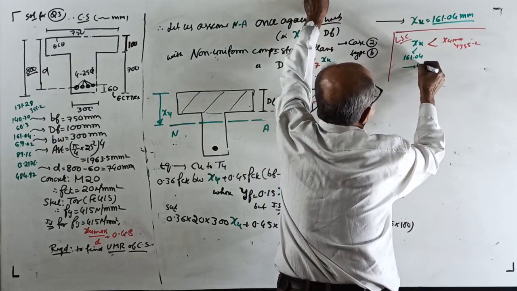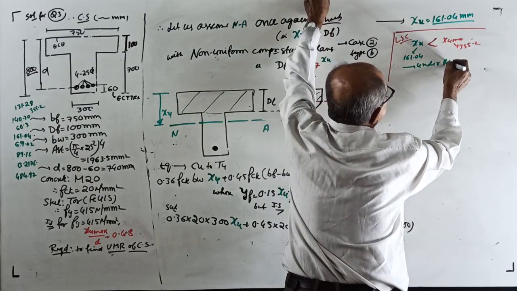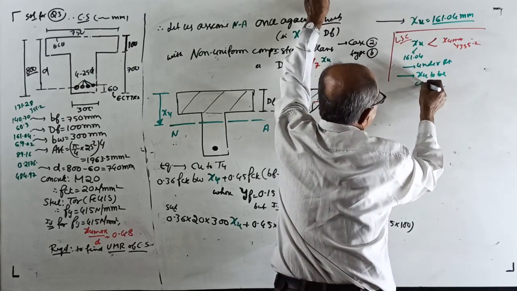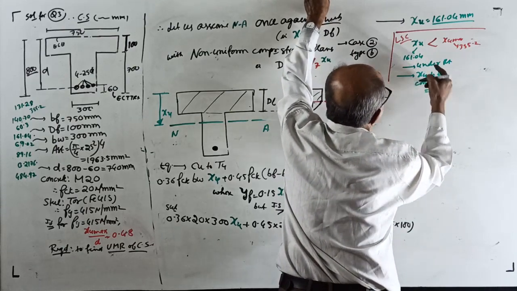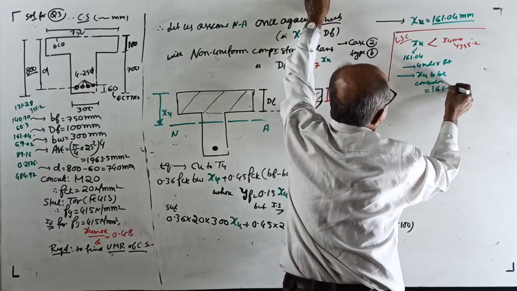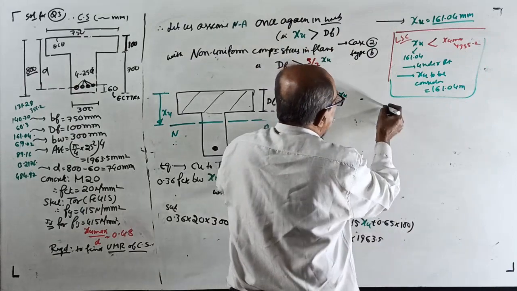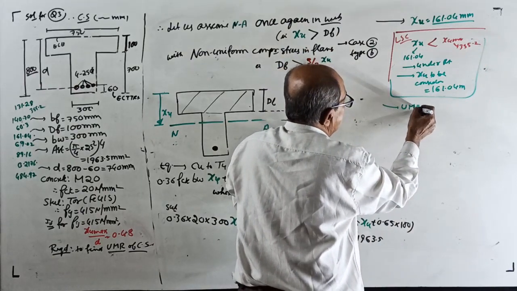Therefore, the cross section is under-reinforced. The value of XU to be considered is the same, 161.04 millimeter. Make a note. Now proceed further to find the ultimate MR of the cross section.